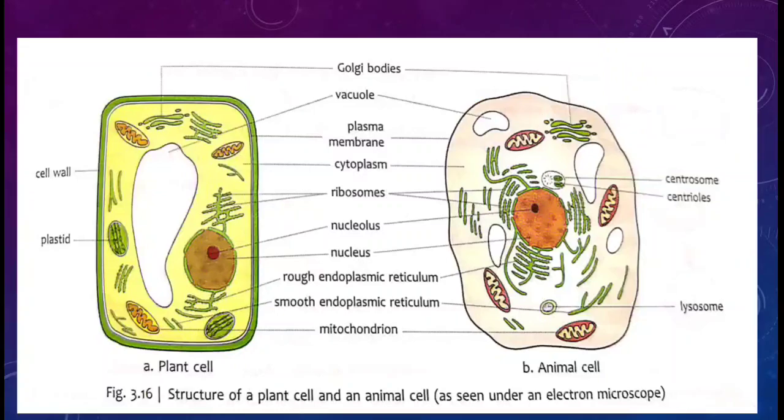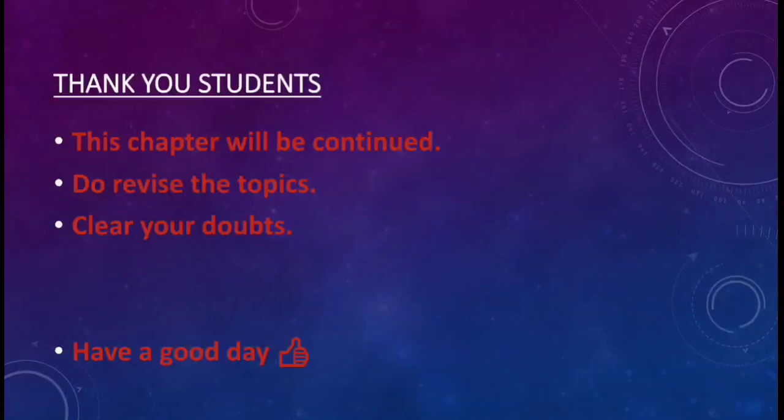But in the animal cell, you can see very small vacuoles, just like air bubbles inside the cell. So we will study them now.